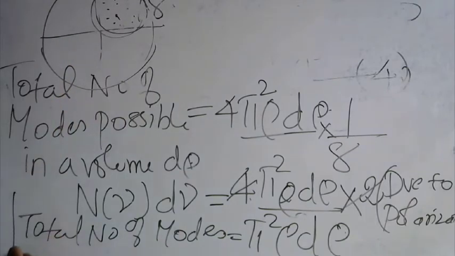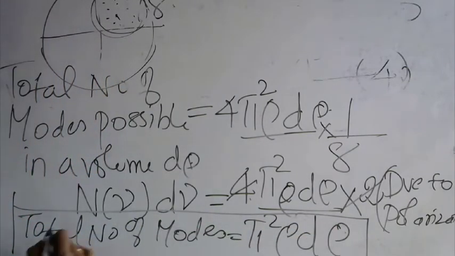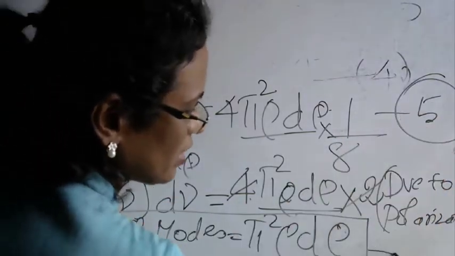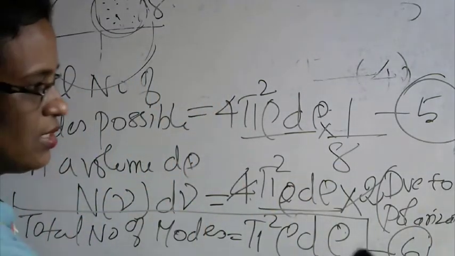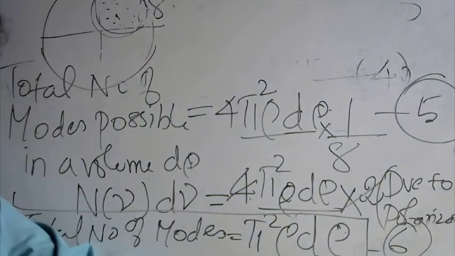Block this equation, and this equation will be our fifth equation, and this will be our sixth equation.